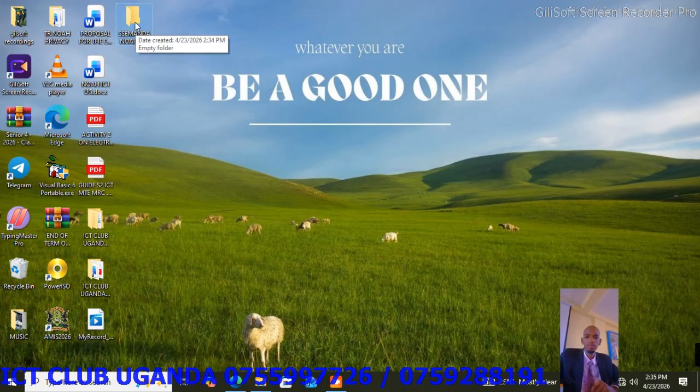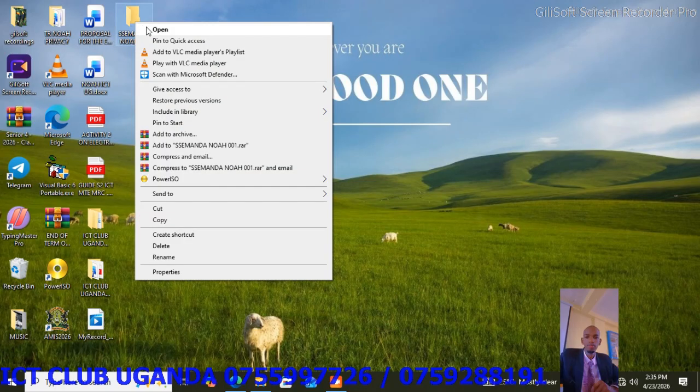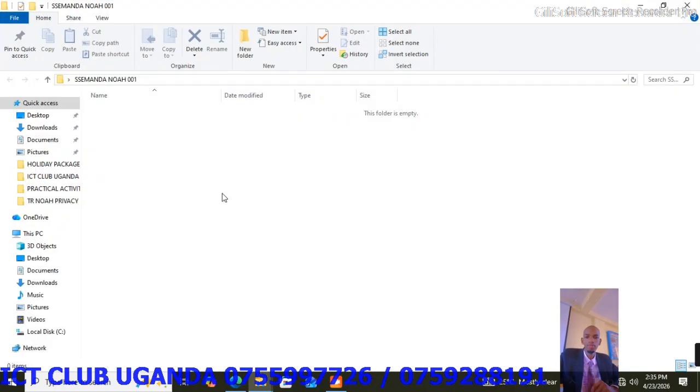Then I open this folder again, right click on it and click open. I create 2 other subfolders inside it. One folder, I name it item 1. Press enter. Click on new folder, item 2. Because remember, when we are doing a practical paper, we must answer 2 items. But today we are going to focus on item 1.